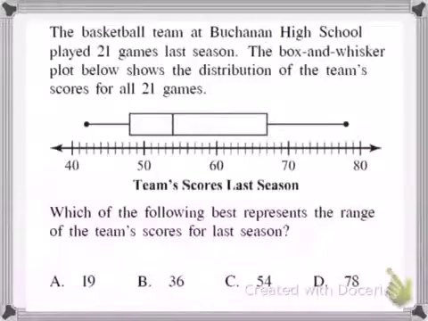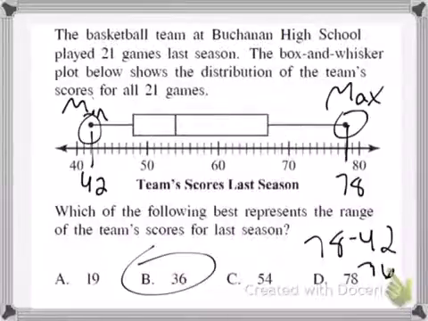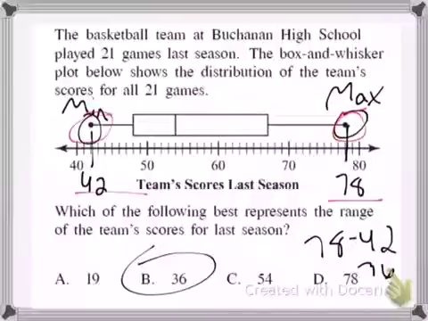The basketball team at the Buccaneers High School played 21 games last season. The box and whisker plot shows the distribution of the team scores for all 21 games. Which of the following best represents the range of the team scores from last season? So for our range, we take our largest number, which is 78, and our smallest number, which is 42. We subtract them, we get 36.